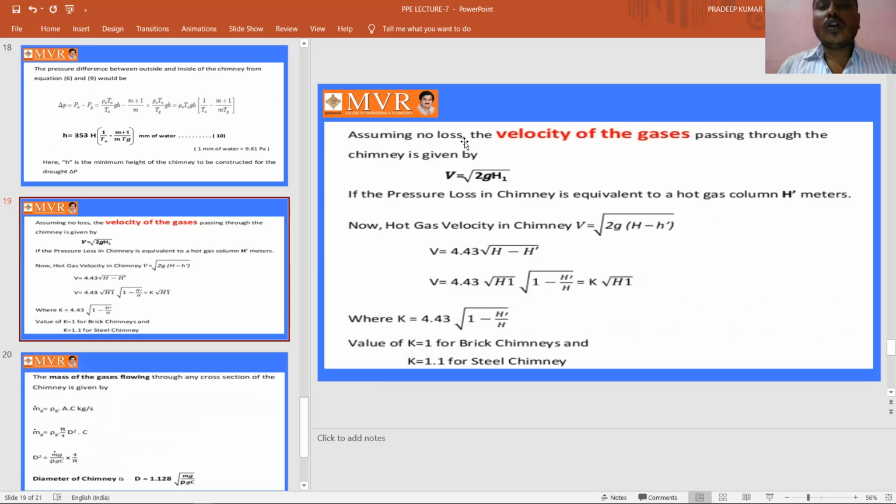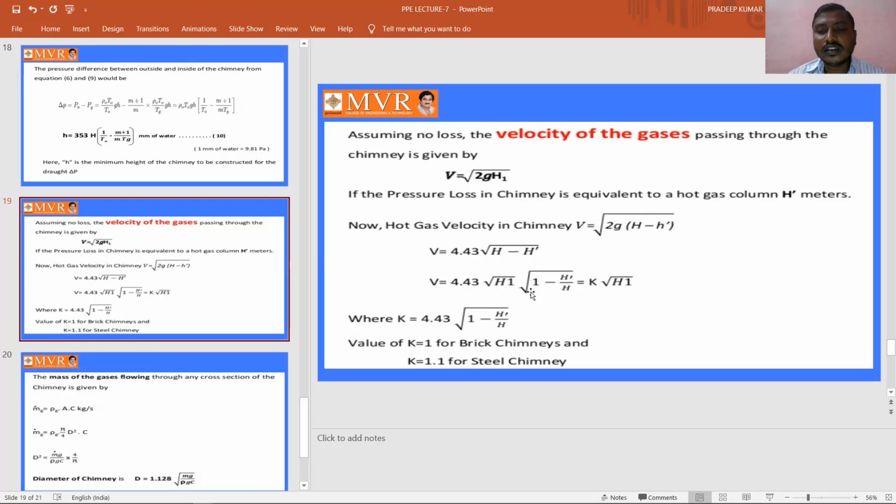So here, assuming no loss, the velocity of the gases passing through the chimney is given by V is equal to root 2GH. We already know how we are going to calculate the velocity of the gases here. If the pressure loss in the chimney is equivalent to a hot column of gases, we are going to take V is equal to root 2G H1, where H1 can be written as H minus H0, and this equation can be written as 4.43 into root of H minus H0. V is equal to 4.43 into root of H1.